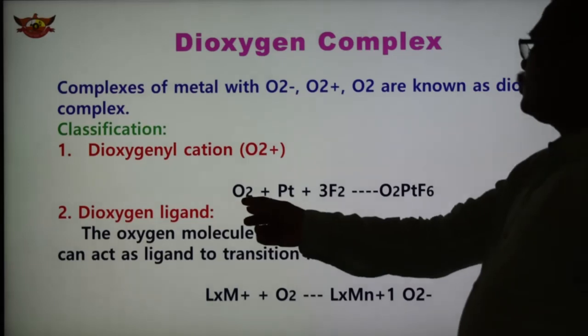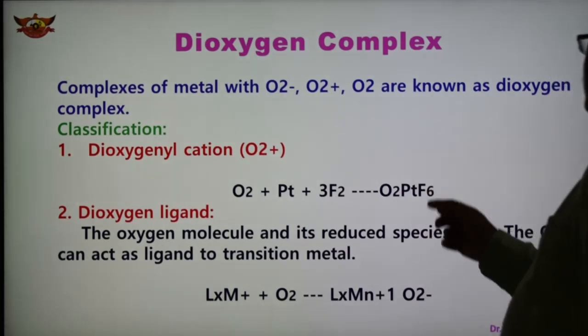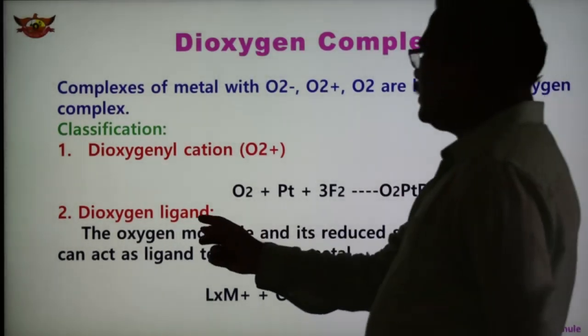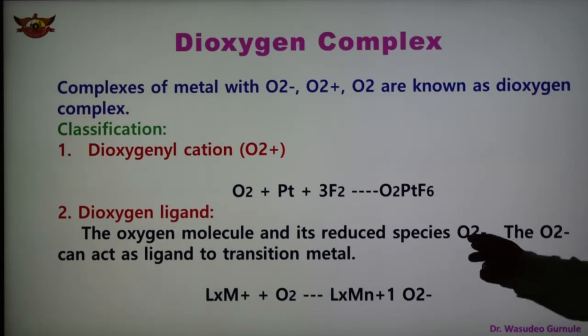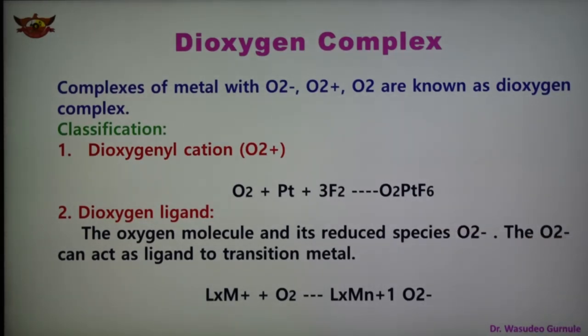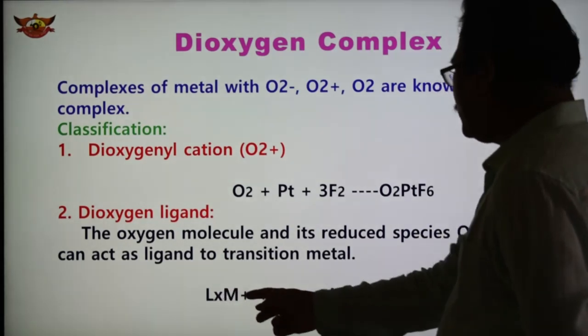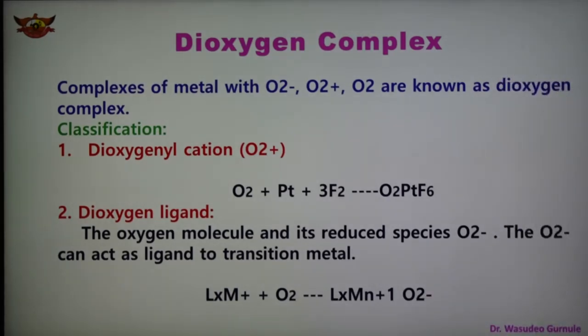In the first case, O2 reacts with platinum hexafluoride, PtF6, forming O2PtF6. This is the addition compound. And second is the dioxygen ligand, the oxygen molecule and its reduced species like O2 minus. The O2 minus can act as a ligand with the transition metal, forming a complex of the type LnM plus O2 forming LnM(n+1) O2 minus. So these are the two types of dioxygen complexes.